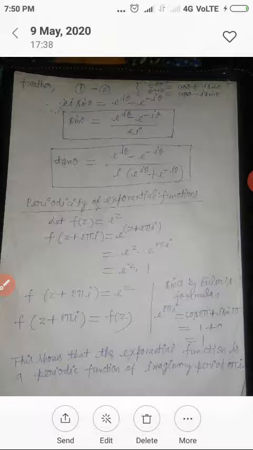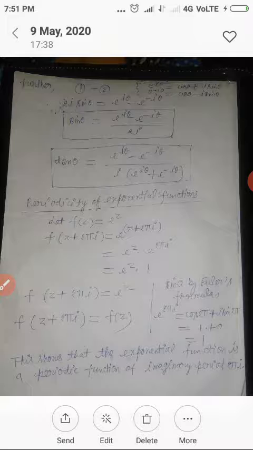We know that on the same base, when we multiply two numbers, if in these two numbers the bases are same, then powers will be added. So e to power z plus 2 pi I, then we can write e to power z into e to power 2 pi I. The value of e to power 2 pi I equal to 1.